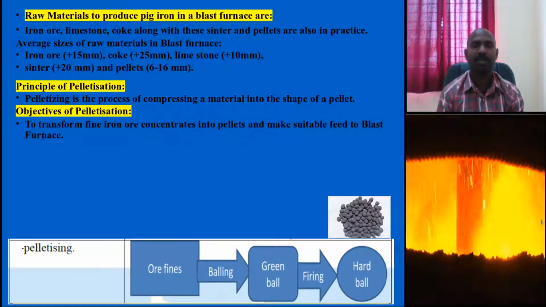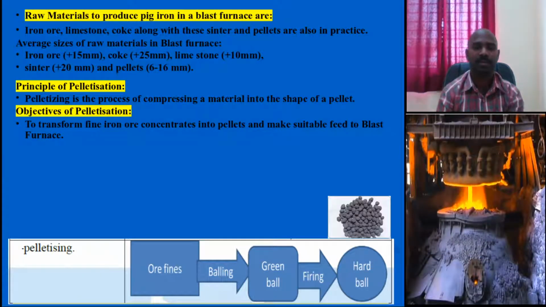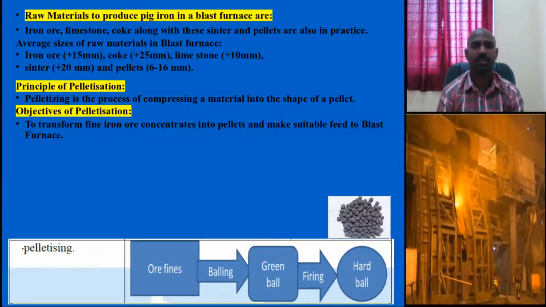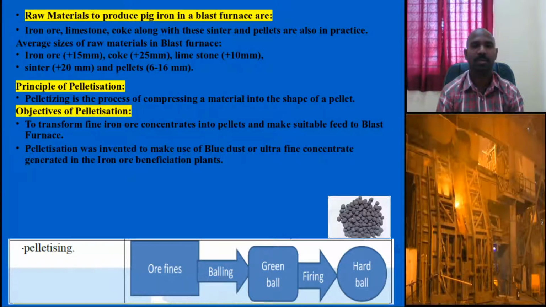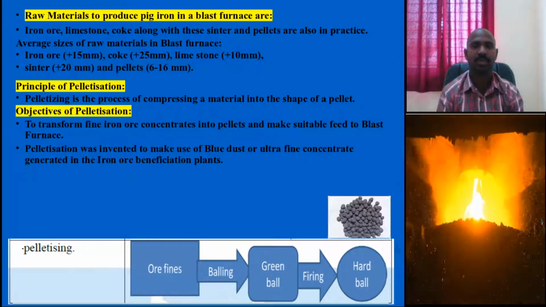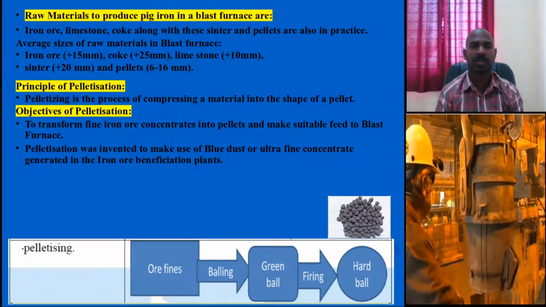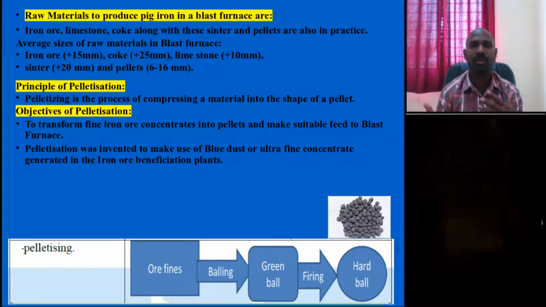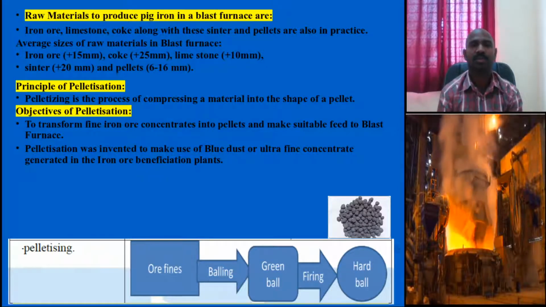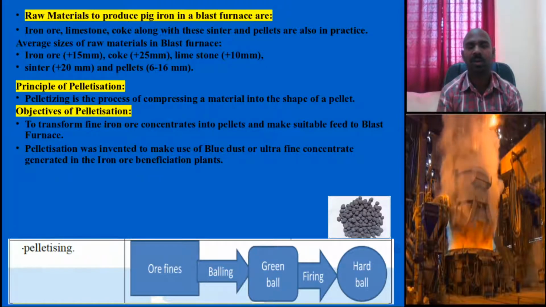To transform that ultra fine ore concentrate into pellet form and make it a suitable feed for the blast furnace. Pelletization was mainly developed to make use of blue dust or ultra fine iron ore concentrate, which was generated from the iron ore beneficiation plants.